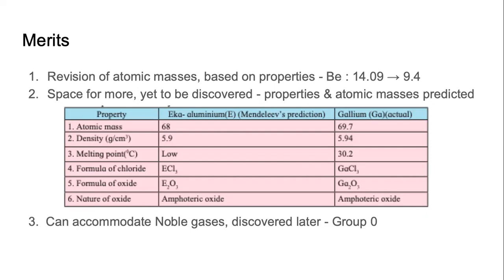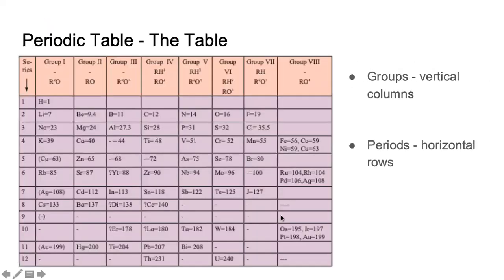Let us go back to the table and see what exactly we are talking about. Look where he has put beryllium. If he was blindly following the atomic mass, and at that time, atomic mass of beryllium was known to be 14.09, he would have ended up putting beryllium somewhere here.